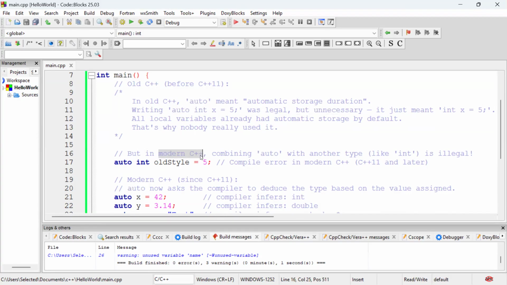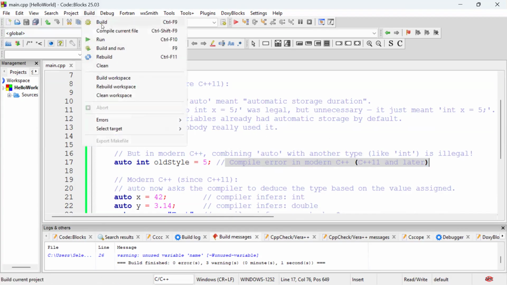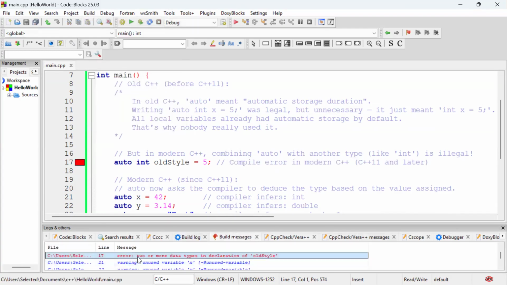In modern C++, combining auto with another type, like we have here, an int, is actually illegal. So this would give us a compile error in modern C++. Since my compiler is running on C++11 and later, this is going to give me a compile error when I run it. And the error says two or more data types in declaration of oldStyle, which is the variable that we named oldStyle. So the auto keyword is used instead of an explicit type, like this is how it should be used, but not together. We can't combine them because in modern C++, this is illegal.